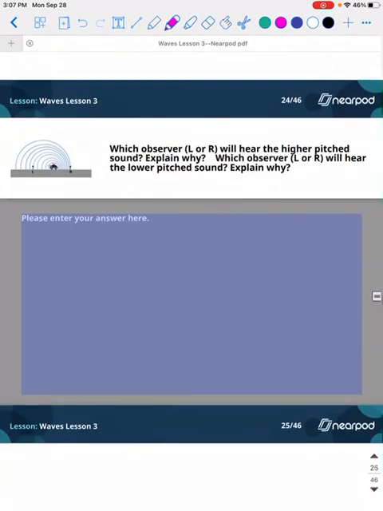We're not going to go with this one right now. Let's see. Which observer will hear the higher pitch sound? The higher pitch sound will go to R, because as you can see here, it is compressed, and the lower pitch sound is going to go to L because we have a larger wavelength, which means we have a lower pitch, lower frequency.